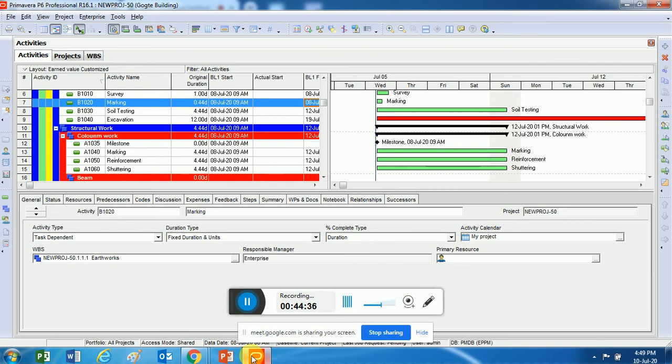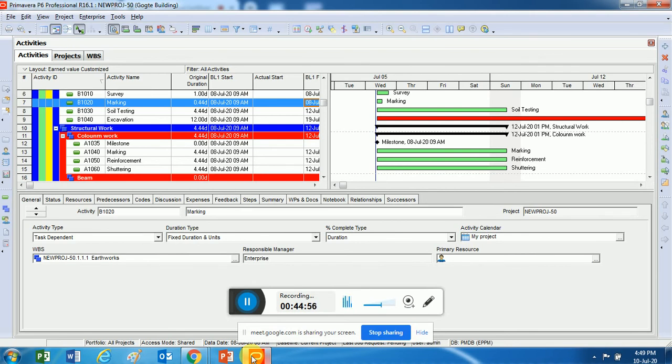Now what are the four types of relationship? The first type of relationship is called finish to start, which I explained to you. There's a mandated dependency where one activity has to finish to start the other. Always remember this relationship, okay? There's a relationship between activities. What is the relation?